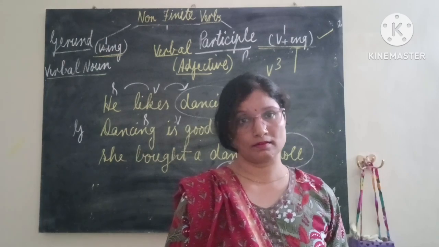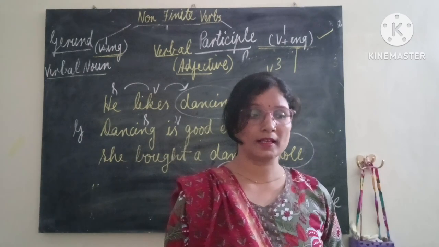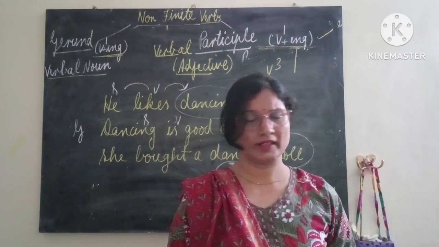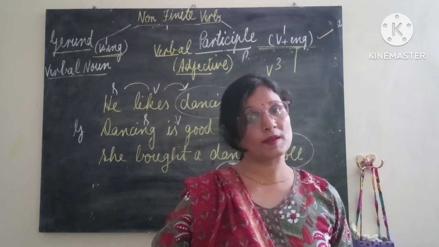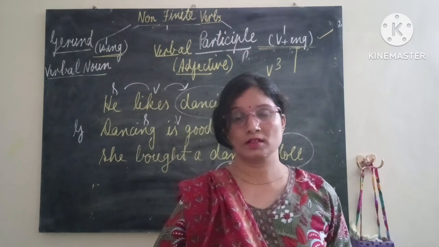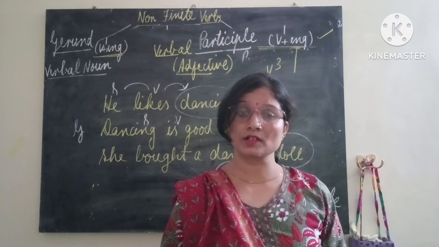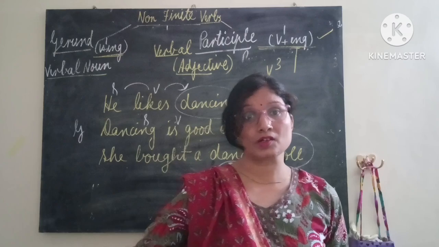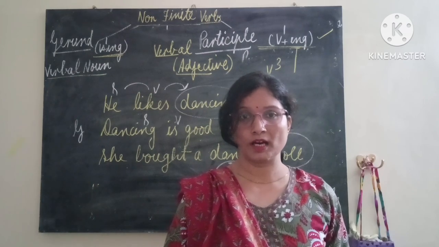The child is sleeping. Okay, describing child. So this is an adjective. And suppose I say that she likes sleeping. In free time she likes sleeping. Here the word sleeping is used as an object. So when it is used as an object, it is a gerund. When it is used as an adjective, it is a participle. So we have to see how it functions in the sentence. So we have seen the ing form of the verb, how it is used as